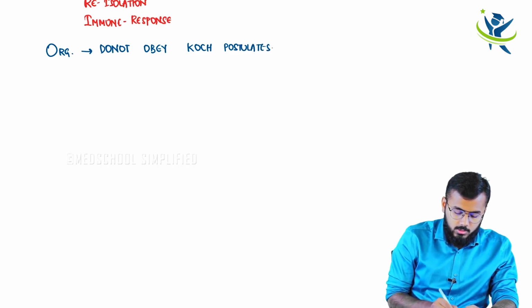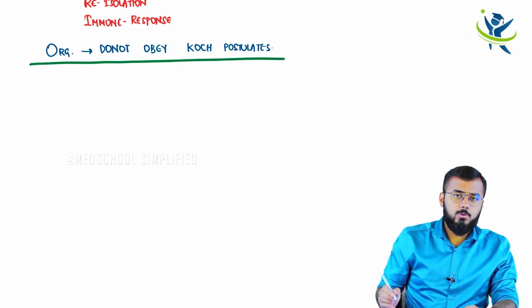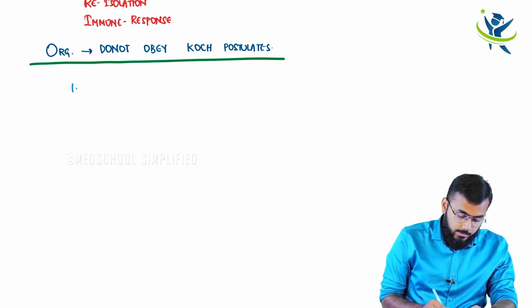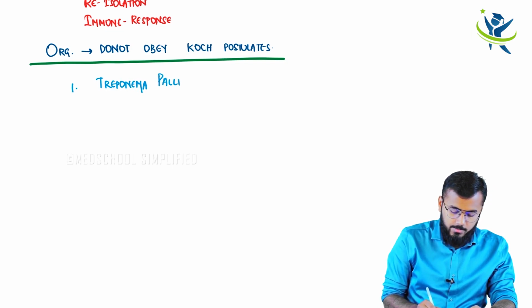Now, what are those organisms which do not obey the Koch postulates? The first important one is Treponema pallidum. The second important organism is Mycobacterium leprae.